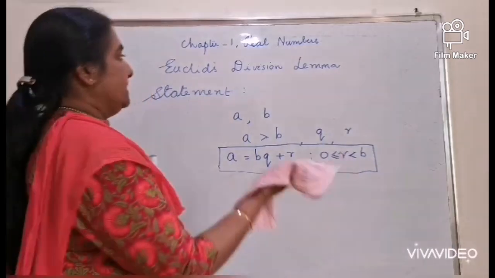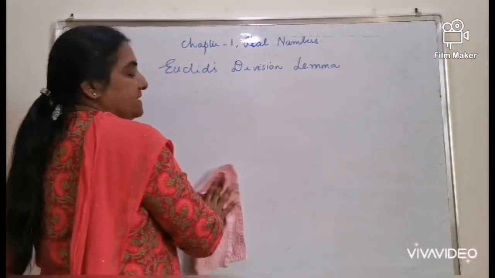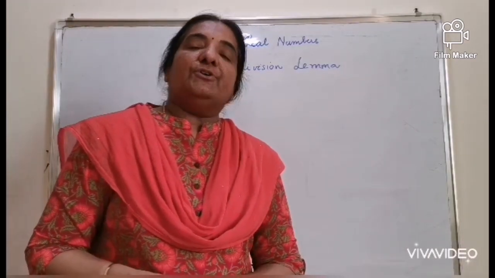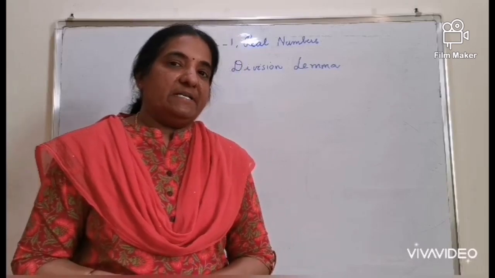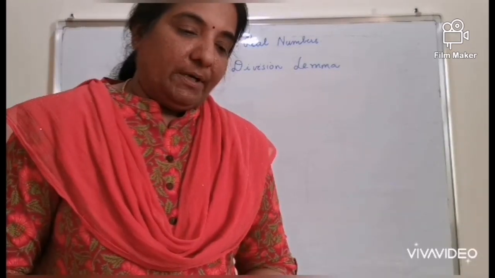How to apply this Euclid's division lemma as a step-by-step procedure for finding the HCF of 2 or 3 given numbers by the division method. Exercise 1.1.